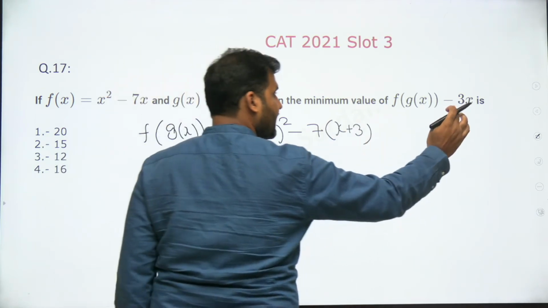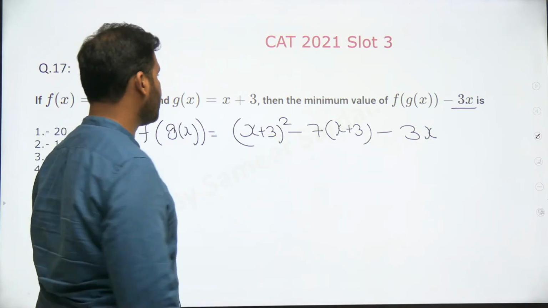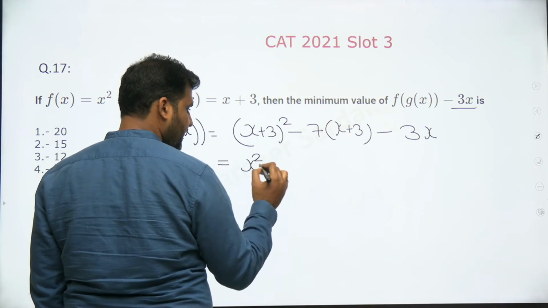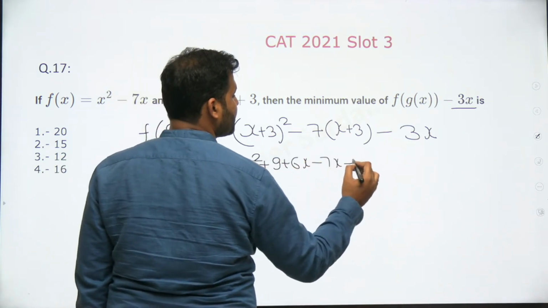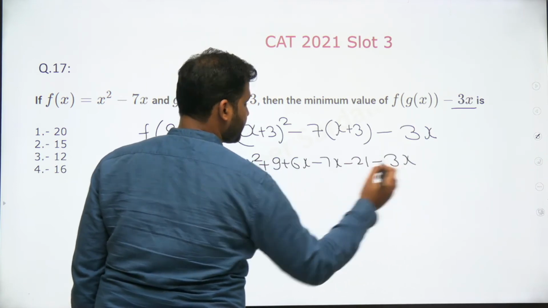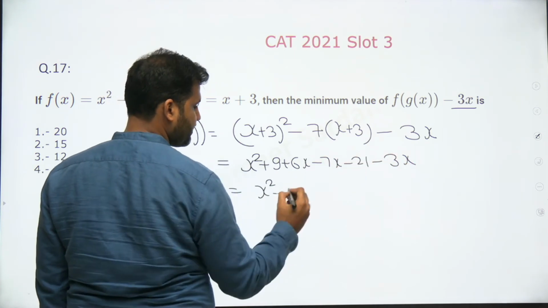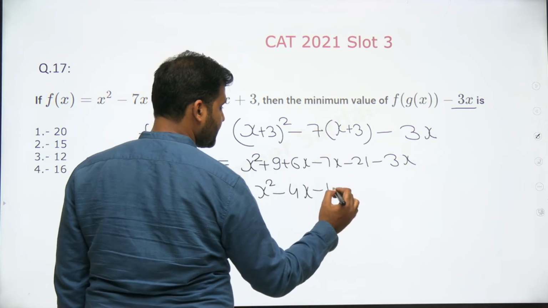Here an additional term, that is minus 3x, which we forgot to include. So this would be minus 3x here. Now solve this. This would be x squared plus 9 plus 6x minus 7x minus 21 minus 3x. This is x squared minus x minus 3x, that is minus 4x, plus 9 minus 21 would be minus 12.